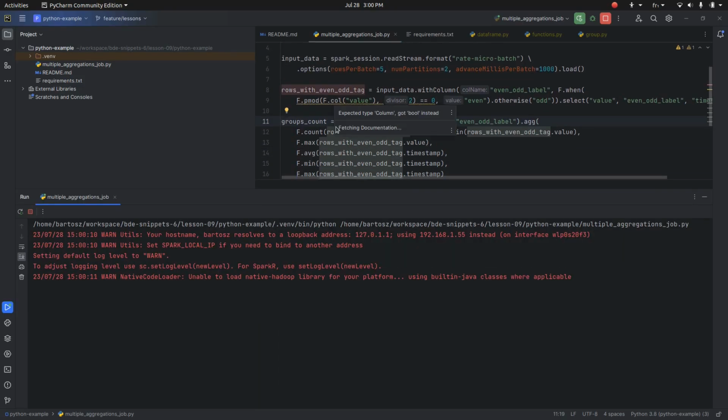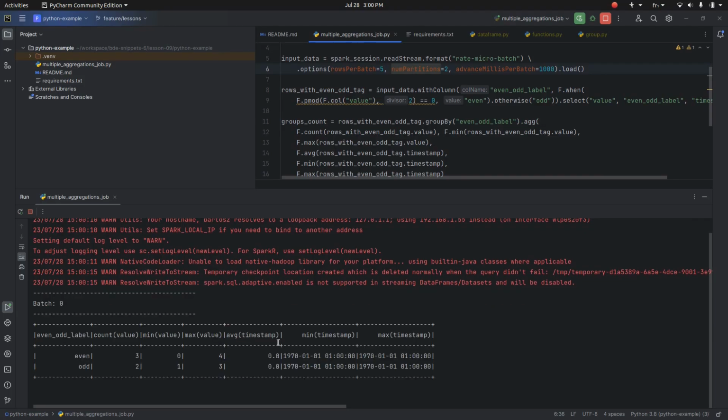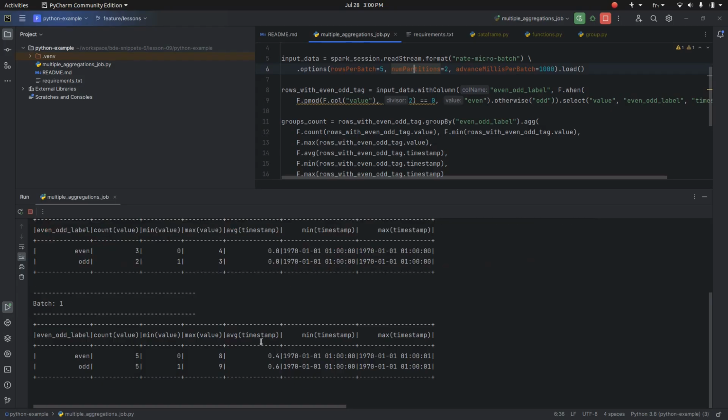I'm starting the job now, and you will see that the results follow the data flow, because the data flow adds more data and increments the input. So we have an increased count number, the mean value remains the same, the max value is always equal to the last value sent by the rate microbatch data source, and the average is the difference between the mean, which never changes, and the max, which increases in each microbatch.